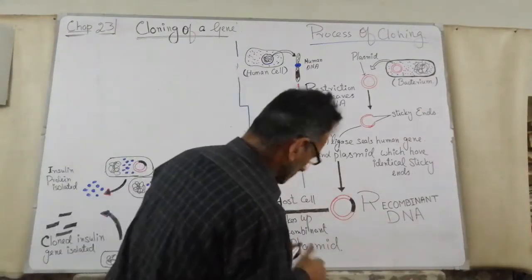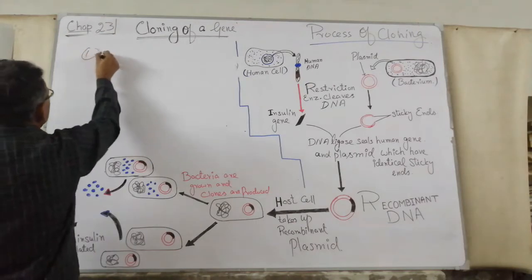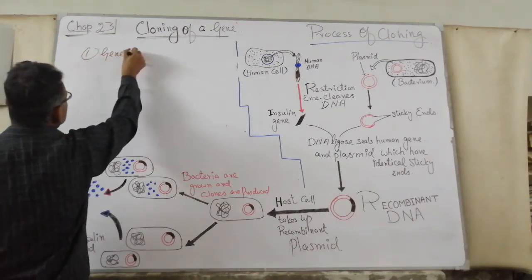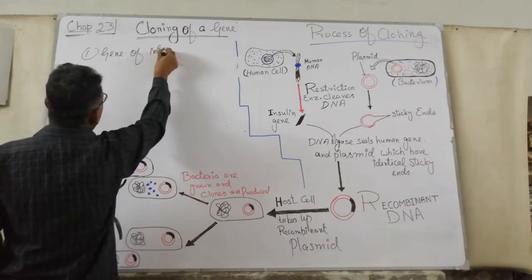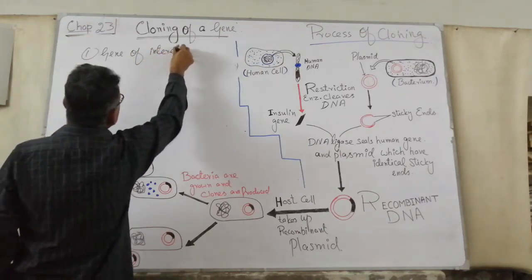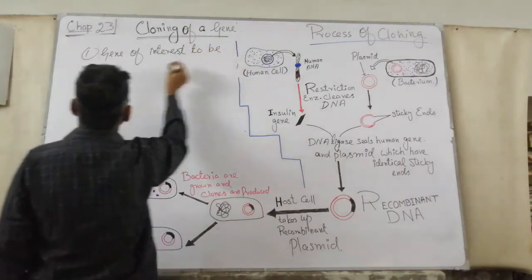For the process of cloning, we need number 1, gene of interest, the gene to be cloned.